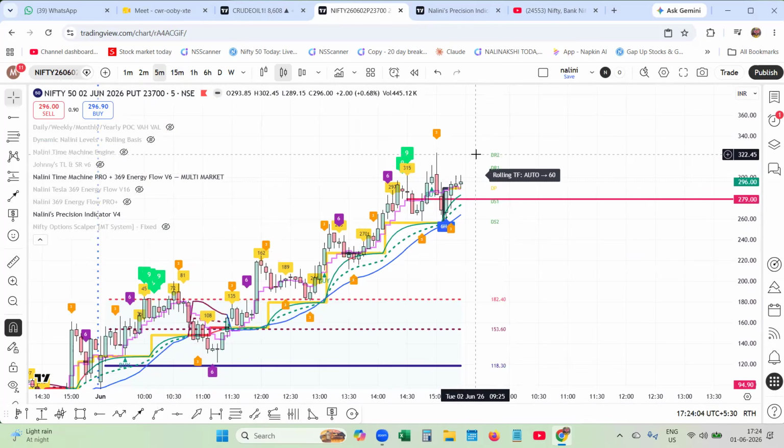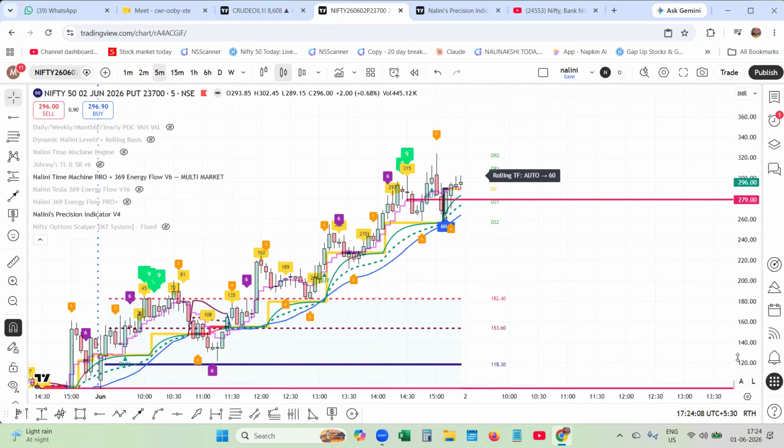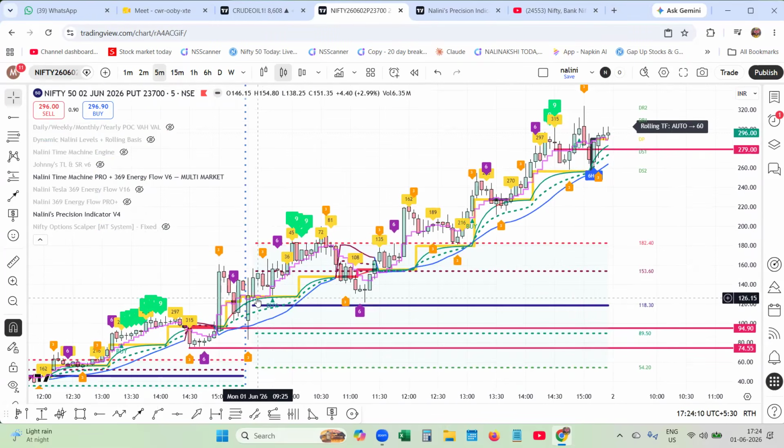So it finally went up to 322 from, you can see over here, from this level, from 126. Suppose you would have taken a position around 100 or 194, you could have ended up in profit again during that time slot, friends.